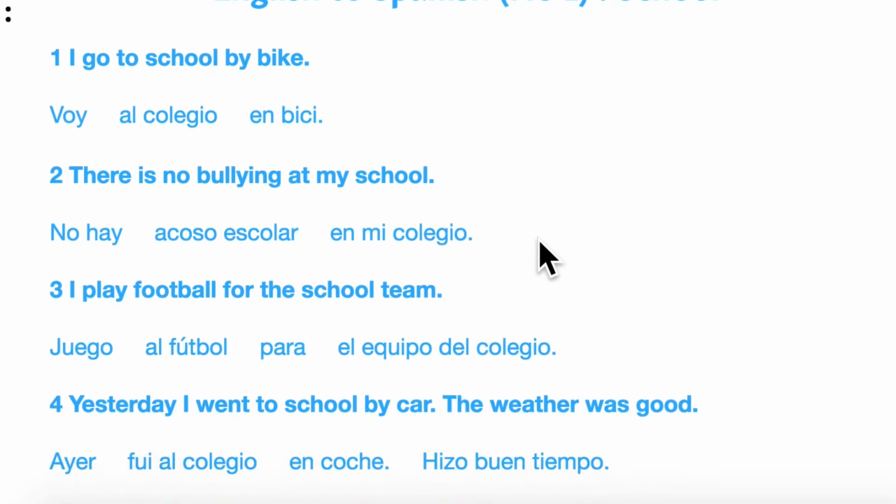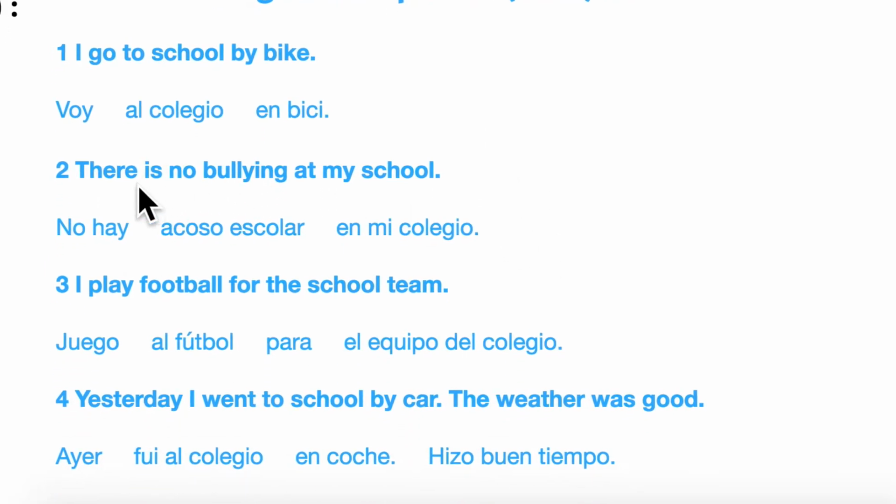So that's number one. Number two, there is no bullying at my school. And I've translated that as no hay acoso escolar en mi colegio. And as you can see, I've broken it down into three separate bits. The first bit, no hay. Hay means there is or there are. No hay means there isn't or there aren't.